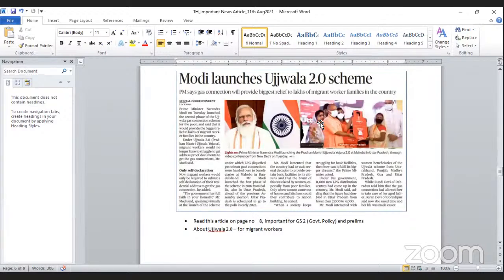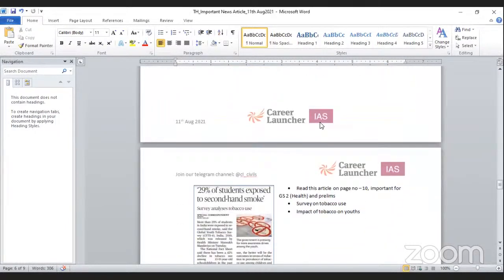So here, they have to provide a self-declared identity proof to get the gas connection or LPG connection. So this scheme launched by the Prime Minister is particularly related to migrant workers. Okay, so this is important. You can make some notes of it.